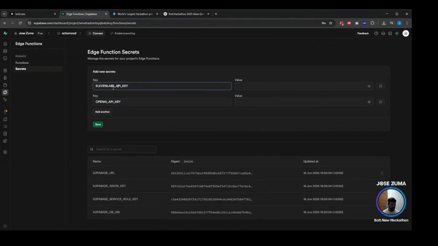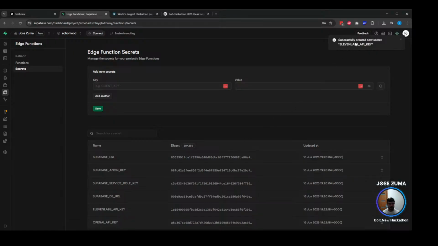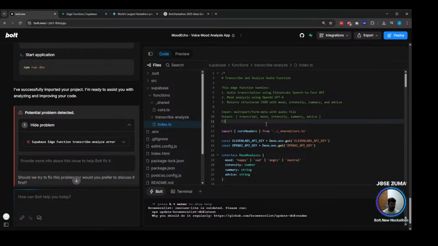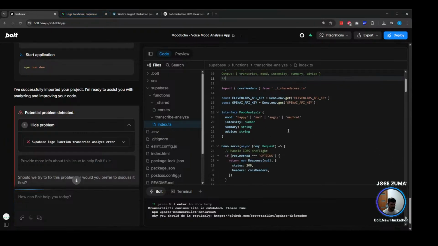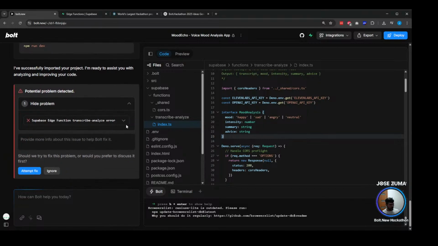Now you need to have your own keys, right? I have mine already copied. Hopefully I copied them correctly, and if they fail, we will know anyway. All right, so this is OpenAI. This is ElevenLabs. We click here save. Now we have this successful message. And now we need to redeploy the function, right? To redeploy, sometimes it's enough to save something here, add a space, remove the space, save it. This will auto deploy the changes. And we will see.